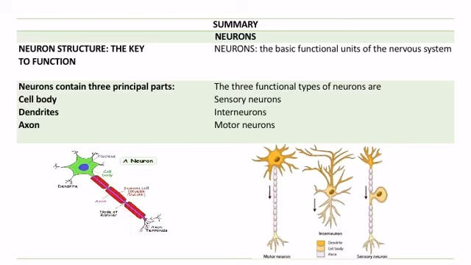Neurons are the basic functional units of the nervous system. There are three functional types of neurons, which include the sensory neurons, interneurons and motor neurons. Here you see that this is the sensory neuron, this is the interneuron, and this is the motor neuron. So, this was all about today's lecture. I hope you well understood this topic.